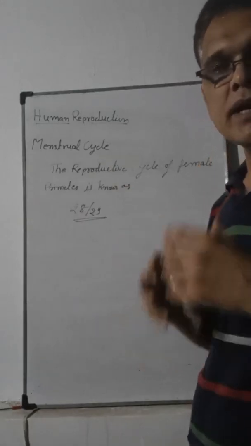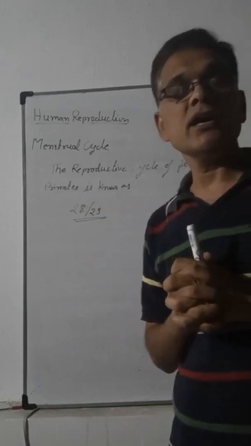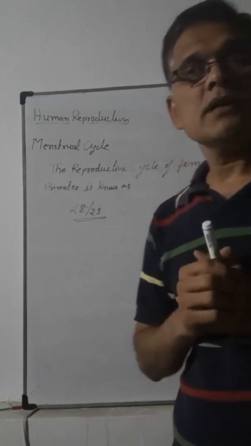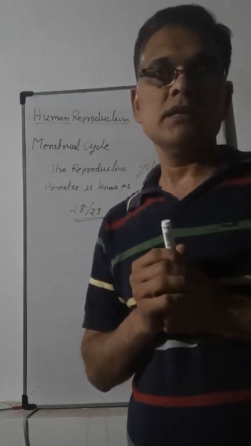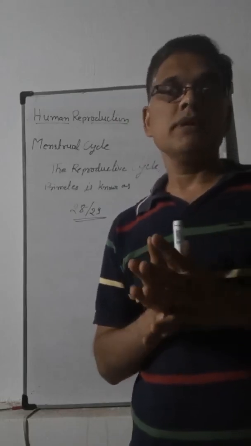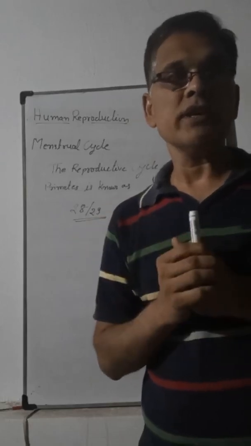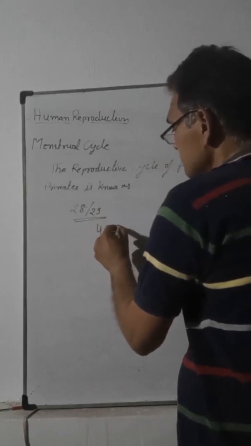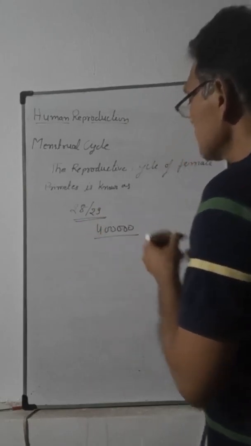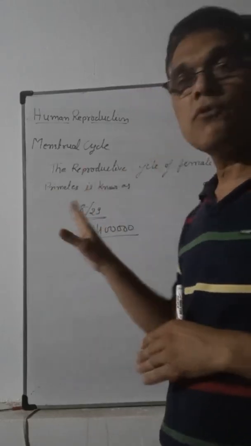At the time of the embryonic stage, just before delivery, at about 6 months, millions of immature eggs are present in the ovary, and at the time of birth that will be about 4 lakh.